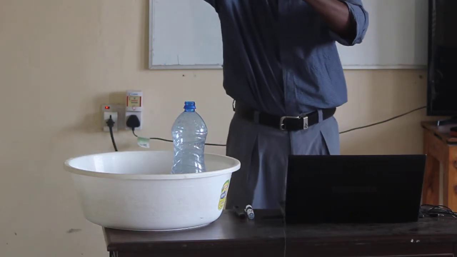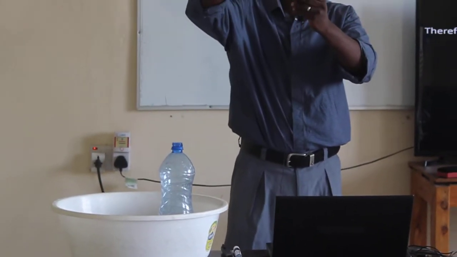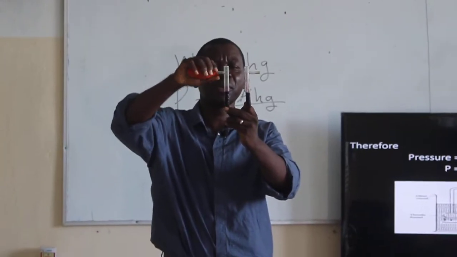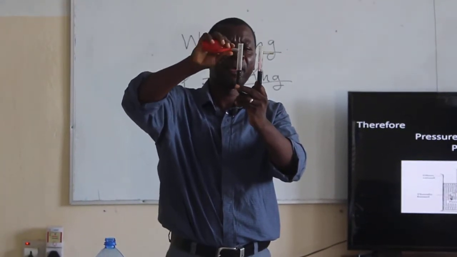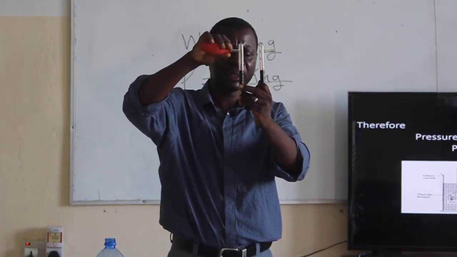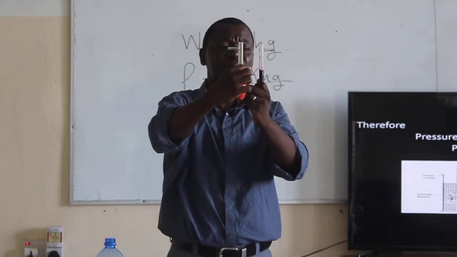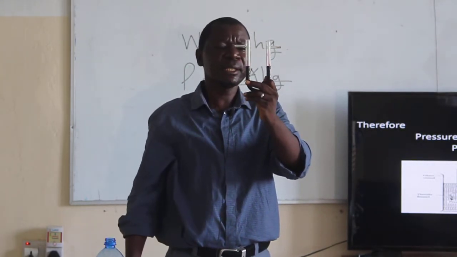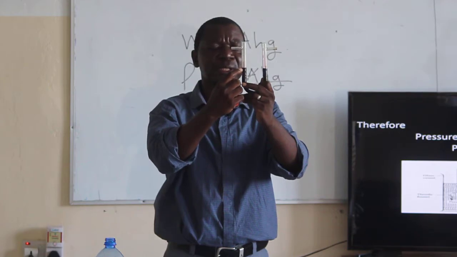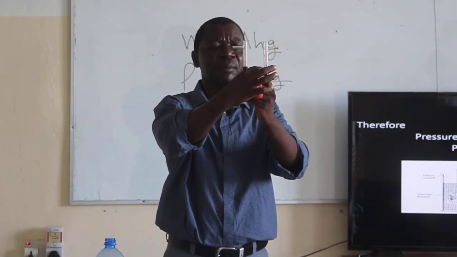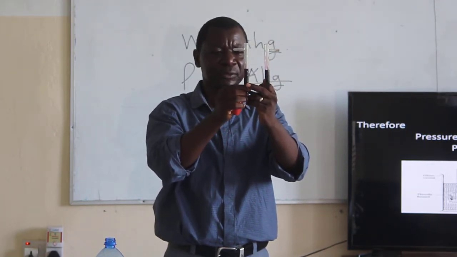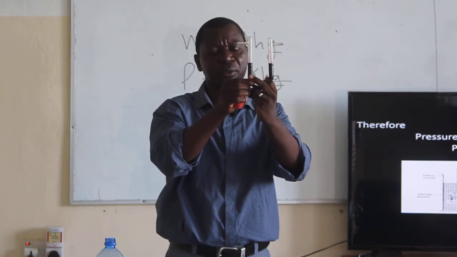Looking at this U-tube, the levels of the liquid is just the same. Meaning that the pressure at this point, at this level, is the same as the pressure at that level. So the two pressures are equal.